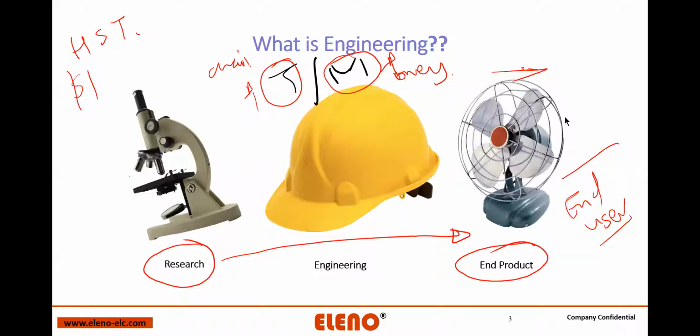Don't be in a dilemma about what you are going to do once you finish your engineering, or even your post graduation. You are still an application guy. Make sure you are applying your knowledge and converting your knowledge into the end user product. It can be software engineers, civil engineers, mechanical engineers, ENTC. Everyone's role is to convert research into an end product. That is the final line.